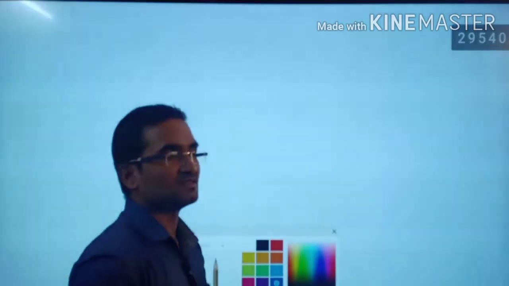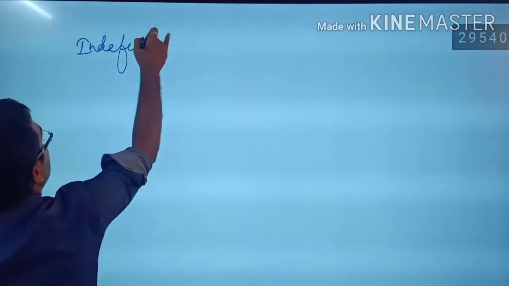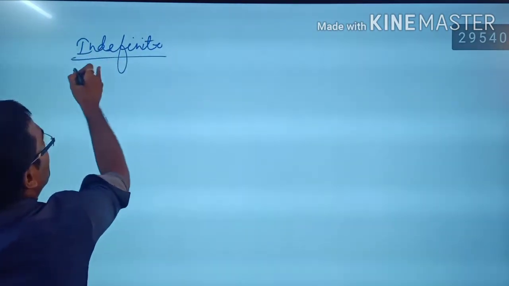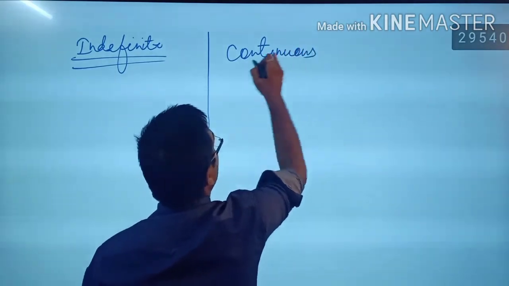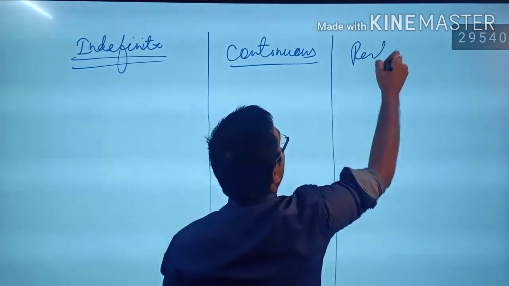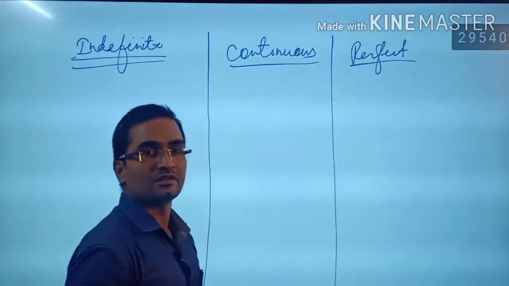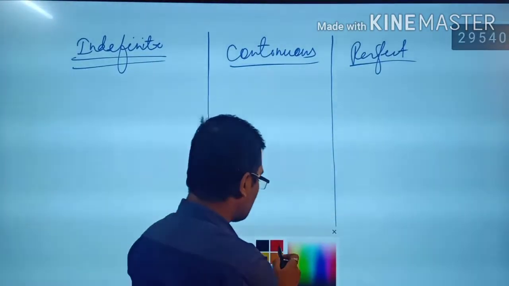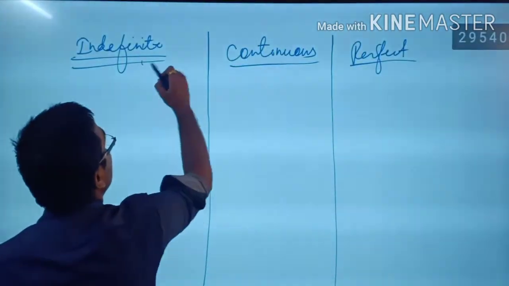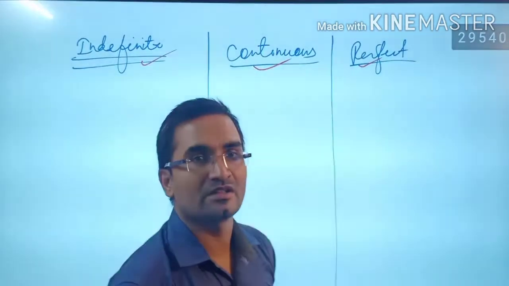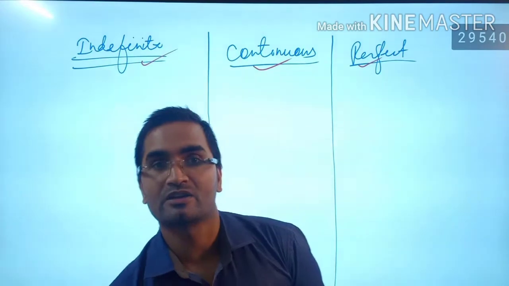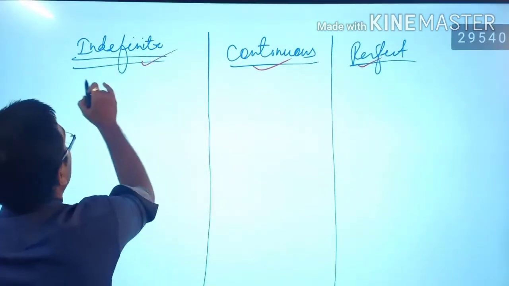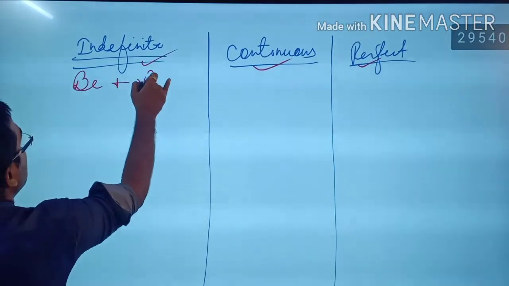If you want to change these structures, for example, you have simple present and simple past, that are also known as indefinite structures. We have indefinite sentences, continuous sentences, and perfect sentences. Right? We have three different types of sentences which are converted into passive voice: indefinite, continuous, and perfect, because perfect continuous sentences are not in use right now, especially in passive sentences. So if you want to change the sentence into passive, we have to use be plus verb in the third form.